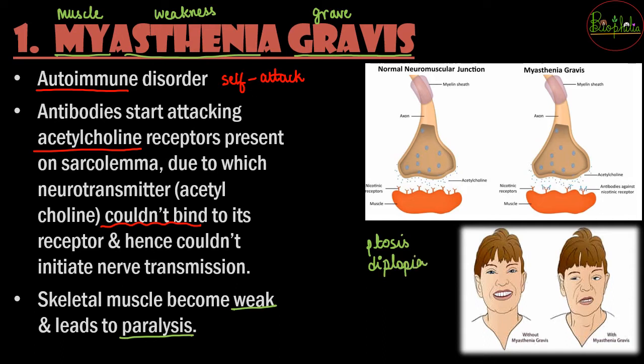There might be a change in facial expression, difficulty in swallowing because the swallowing muscles, the contractions in the esophagus, will be disrupted. There will be shortness of breath. There may be impaired speech, and impaired speech is nothing but dysarthria. So all these things can be seen in the person who is suffering from myasthenia gravis.